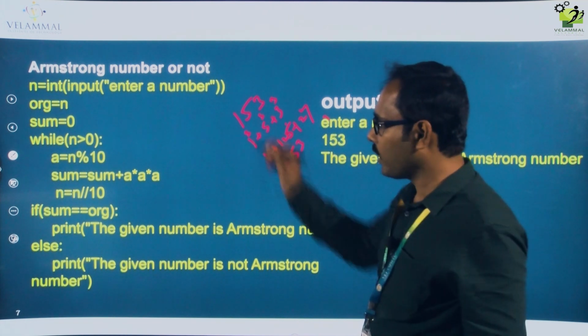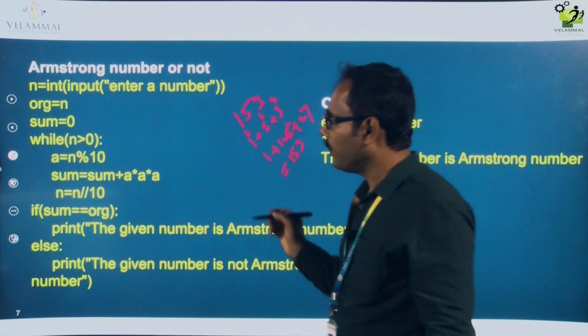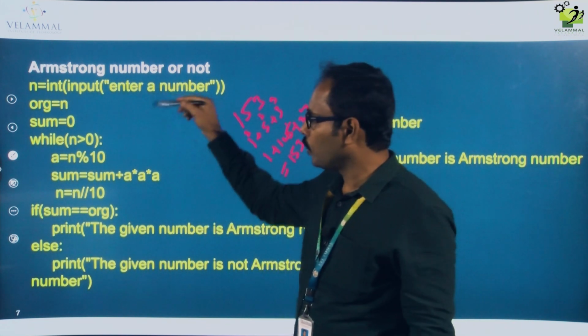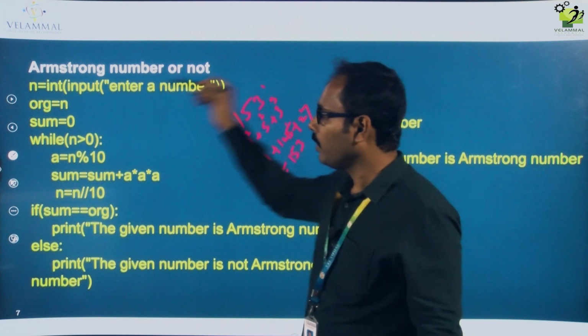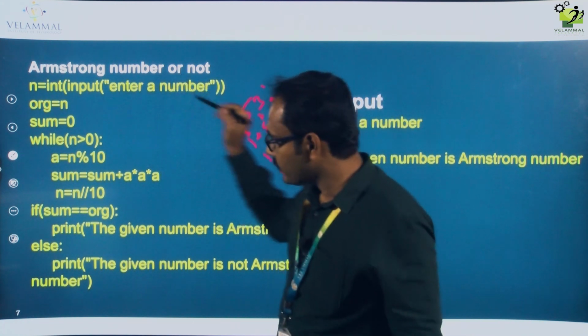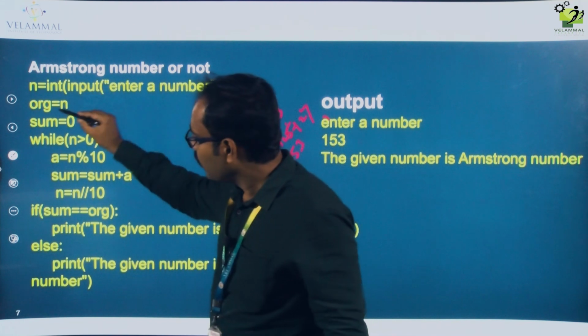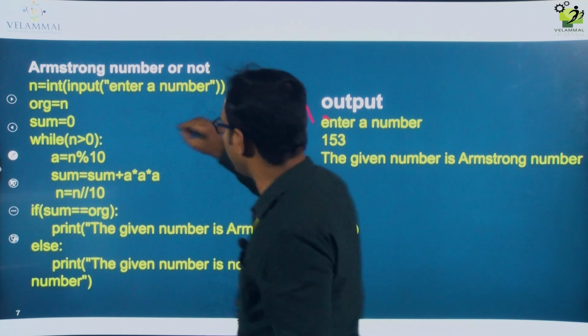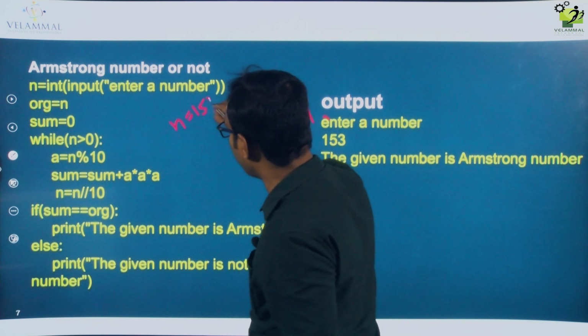So this is the code for the Armstrong number. Basically, during runtime I want to get an input. Initially, org equals n, where n is my input value, n equals 153.